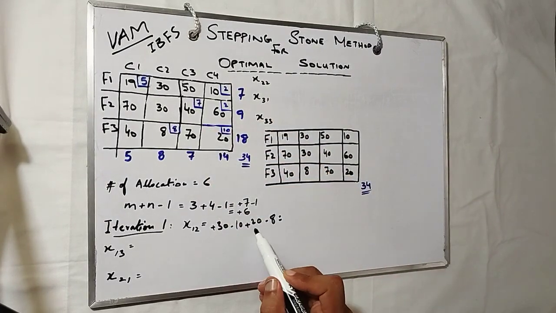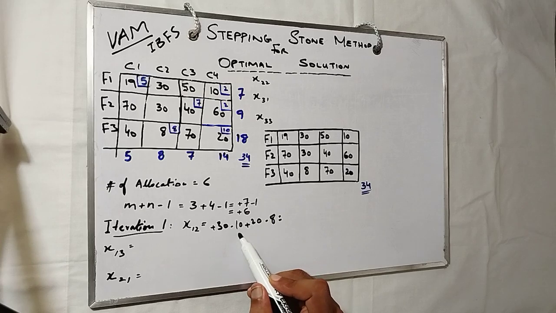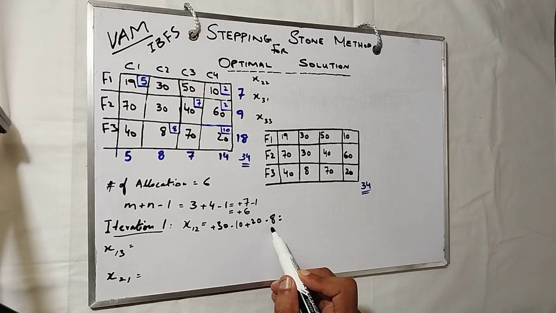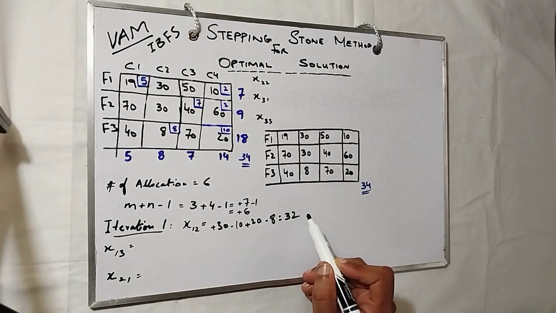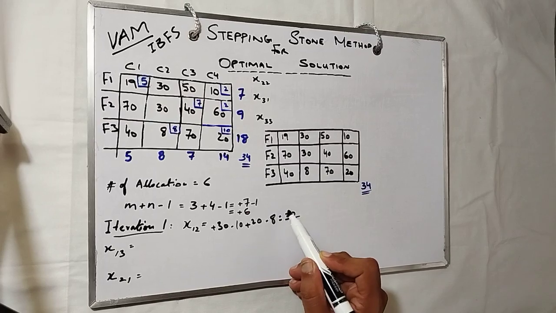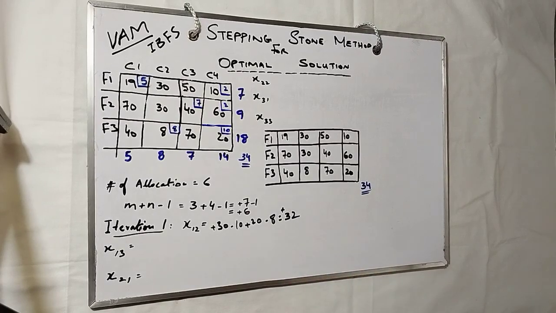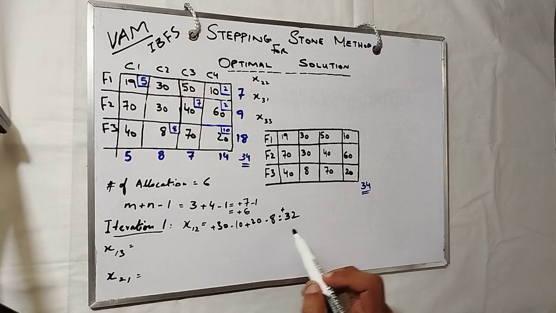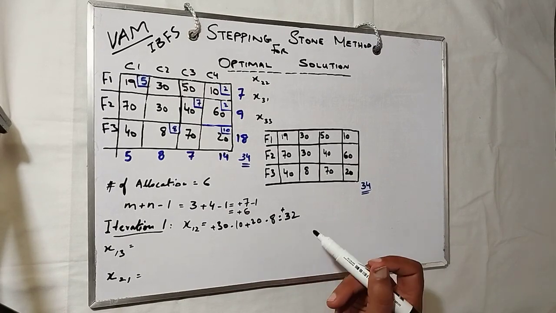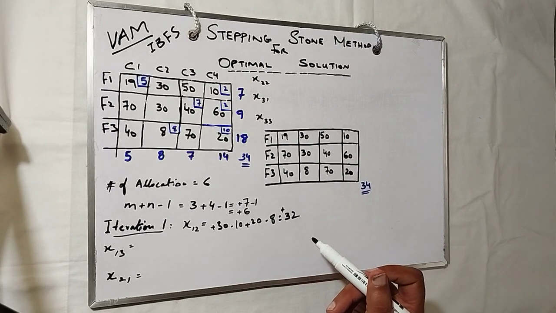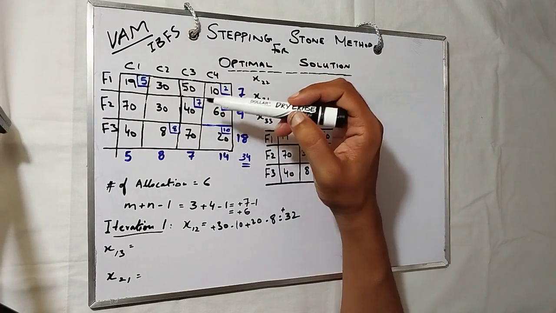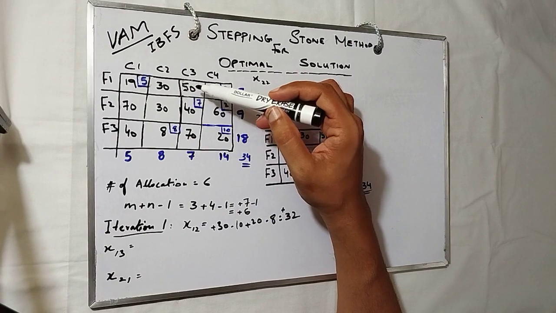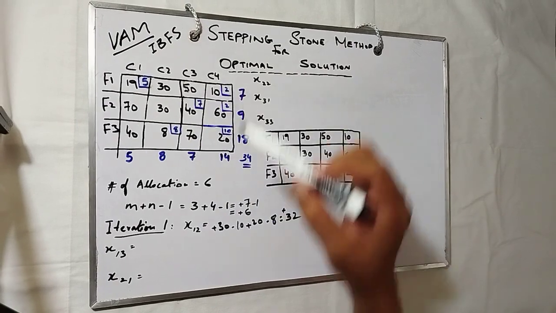So plus 30, plus 20 is 50, 50 minus 10 is 40, 40 minus 8 is 32. So plus 32 is our answer. Since it is plus 32, there is no need for reallocation of any kind. Let's move ahead to the next index, that is x13, first row and third column.